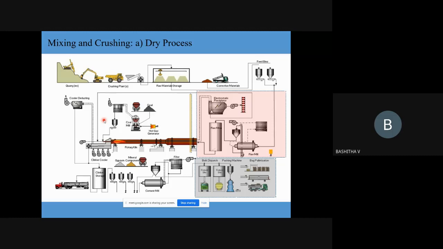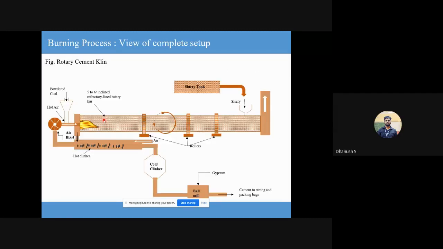Yes, sir. Okay, so next, this is the schematic representation of the later half of your thing. Once you've got your slurry, you send it to the kiln. This is your kiln. You feed your material here, your fuel and heat is supplied from the side, and this is rotating, like she said, at around 2 rotations per minute. And this is inclined.